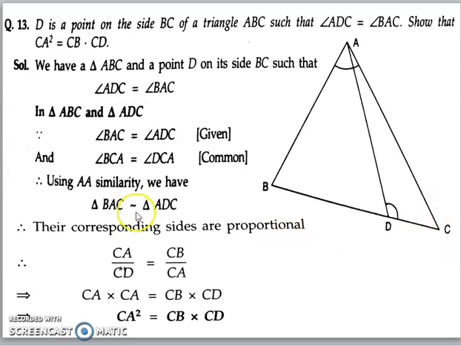So therefore by AA similarity we can say that triangle BAC is similar to triangle ADC. And since the triangles are similar, their corresponding sides are proportional. Therefore CA by CD is equal to CB by CA. And after cross multiplying we will get CA square is equal to CB into CD.